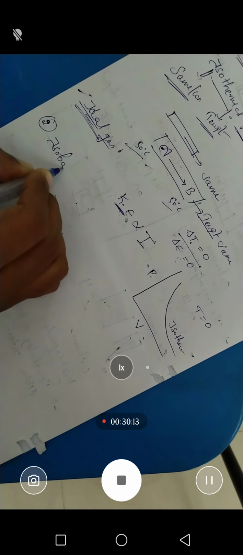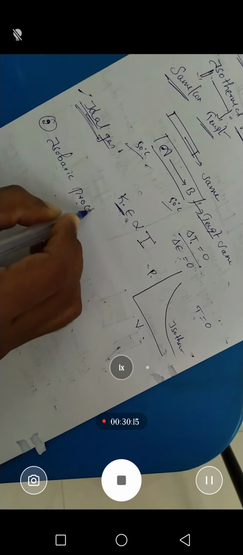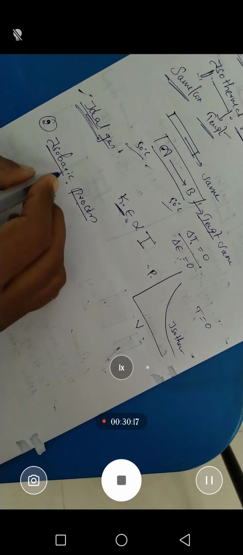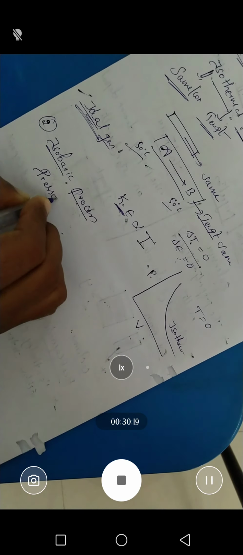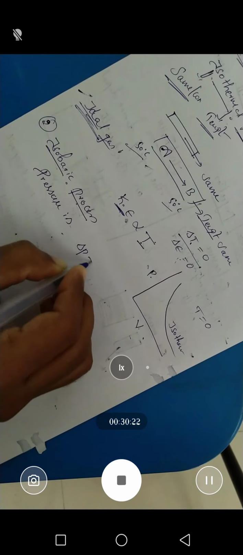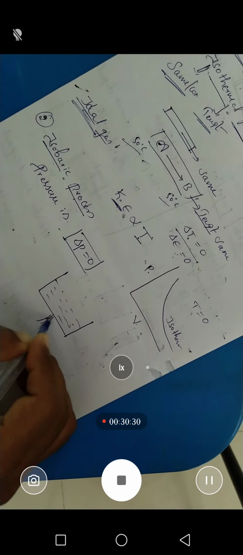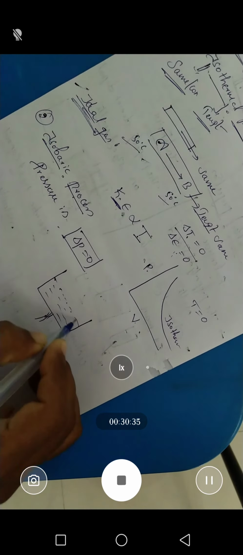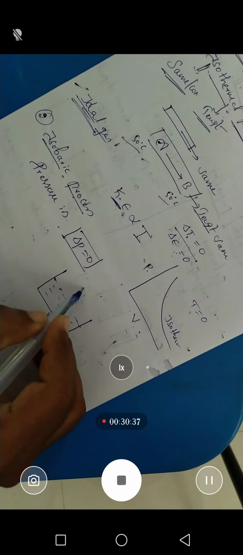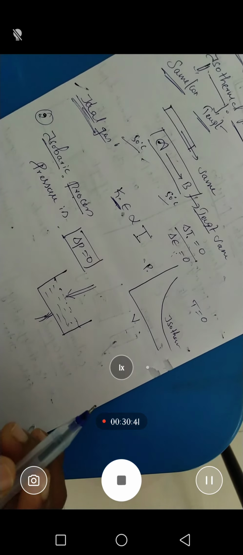The second process we have is the isobaric process. Isobaric means here pressure is constant, that is delta P is equal to 0. It is called isobaric. For example, we are taking an open vessel and we are heating it. The process under investigation is the system. On this vessel, atmospheric pressure is acting on the top, that is the surface of the vessel.